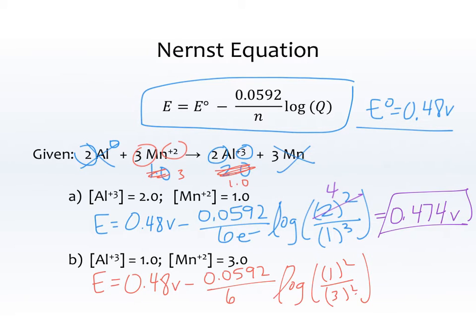Let's make that a cube. So that's 1 divided by 27, take the log, and go ahead and solve. And I ended up with 0.494, which is higher than your E not, just as we predicted.